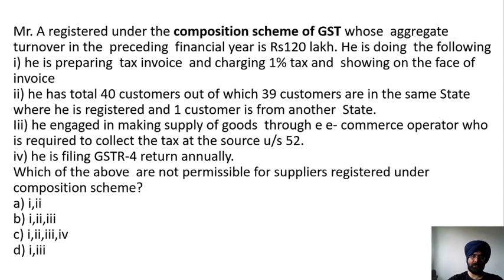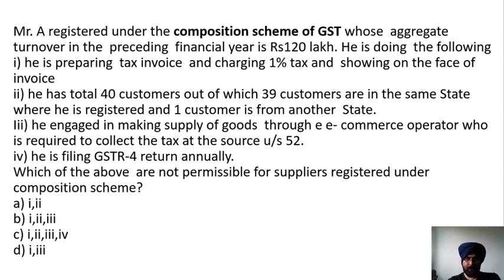Mr. A is registered under the composition scheme of GST, whose aggregate turnover in the preceding financial year is rupees 1 crore 20 lakh. He is doing the following. He is preparing the tax invoice and is charging 1% tax and showing it on the face of the invoice. He has a total of 40 customers, out of which 39 customers are in the same state where he is registered and one customer is from another state.